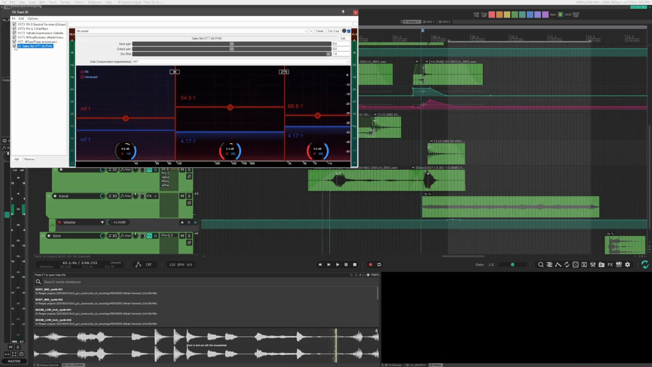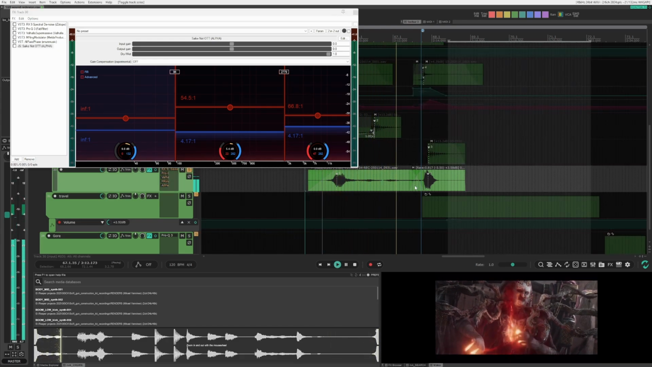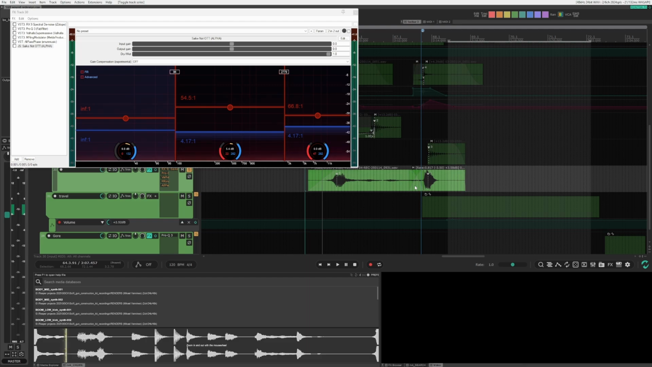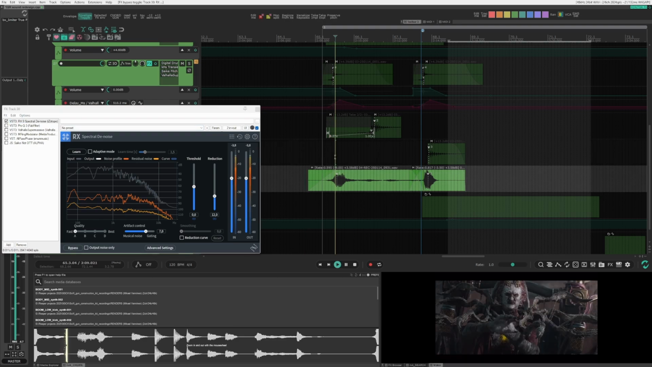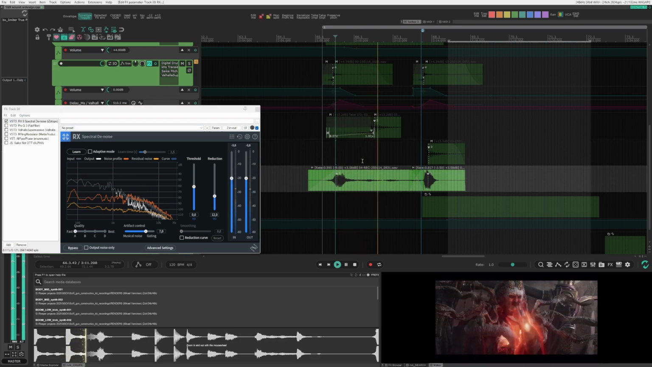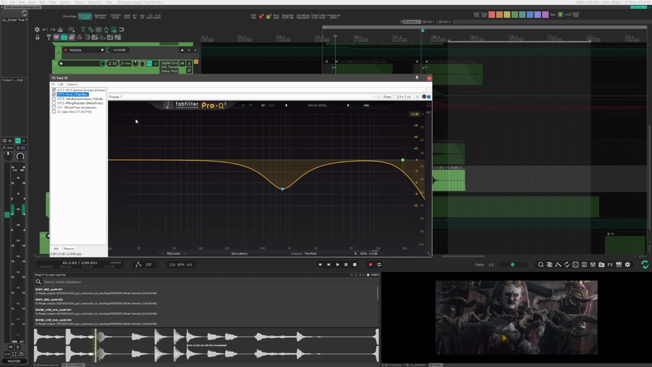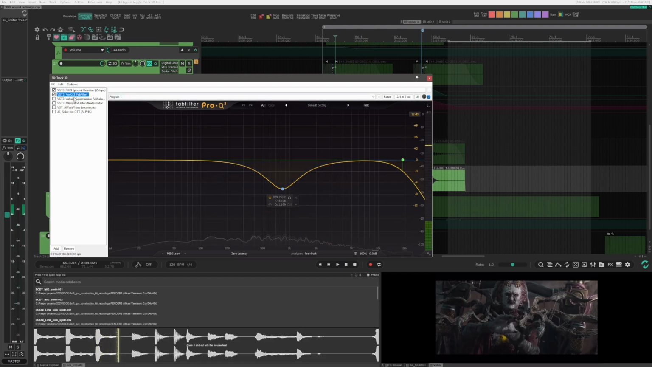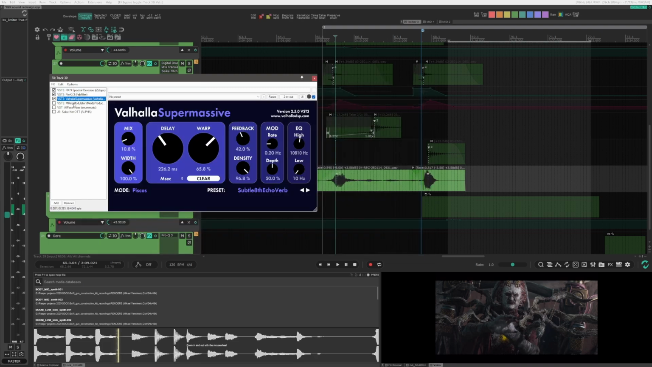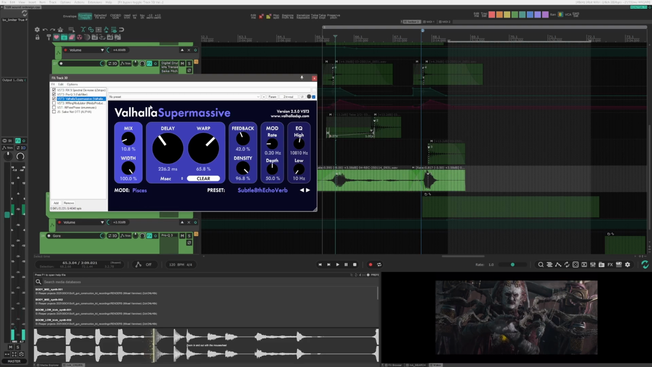And without effects. So this is a chair being dragged on the floor. A bit noisy clip. So for that we have a spectral denoiser. Taking away a little bit of the hiss. Pro Q. Taking away some mids. Valhalla Supermassive. Adding a little bit of space this time.